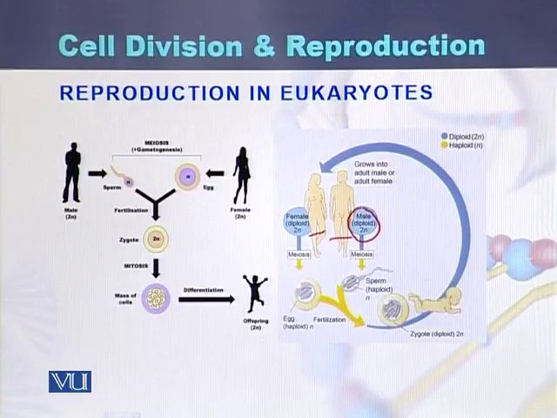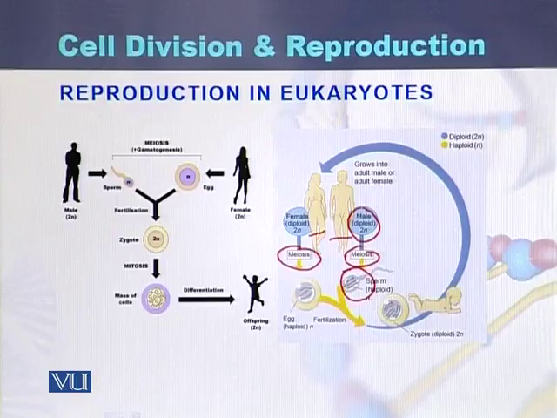But within their sex cells, after the process of meiosis in both of them, meiosis takes place in males within the testes, while in females it takes place in the ovaries, where the diploid number of chromosomes is reduced to haploid. In males, the haploid cells are the sperms, which are present in the testes, while in females, the haploid cells, which are called eggs, are present in the ovary.